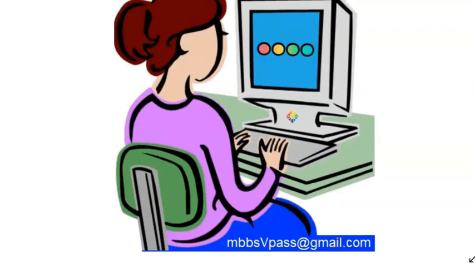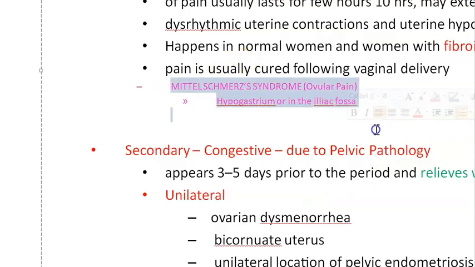Only one side of pain you will have, and basically this can be associated with spotting, right? Because when there is ovulation, there can be some spotting. And why does this happen? They are trying to say that there can be a Graafian follicle that is going to rupture, right? So there can be increased tension because of that, and there can be pain because of that, or there can be some fluid in the peritoneum. Peritoneal irritation can happen because of this follicular fluid.